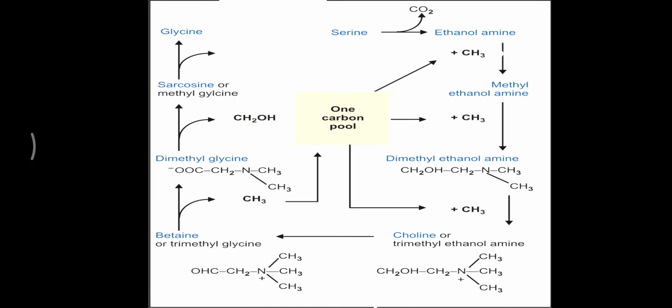Now from this methylglycine, glycine can be generated, and from glycine again serine will be generated, and that is called the salvage pathway of the 1 carbon pool. So the important reaction you have to remember is serine to choline formation and choline to regeneration of the amino acid serine. That is one of the important functions of serine in our body, or one of the important products of serine: choline formation.